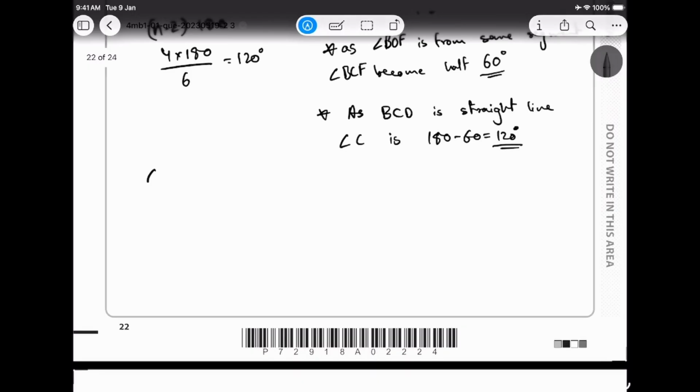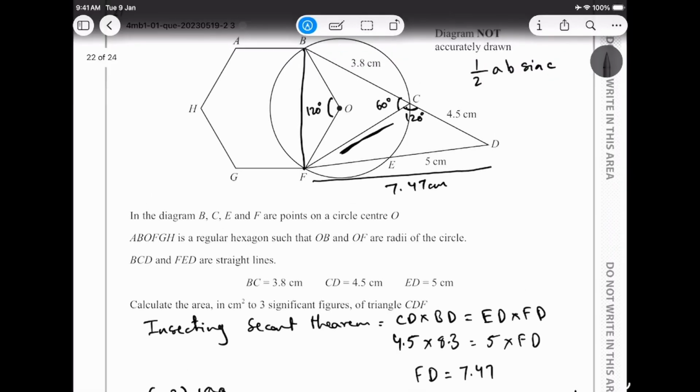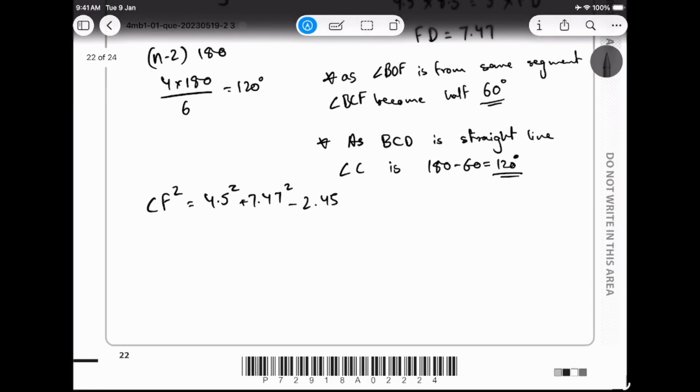So we know that CF squared is equal to 4.5 squared plus 7.47 squared minus 2 times 4.5 times 7.47 times cos 60. Okay, wait, this is becoming a little bit too messy.